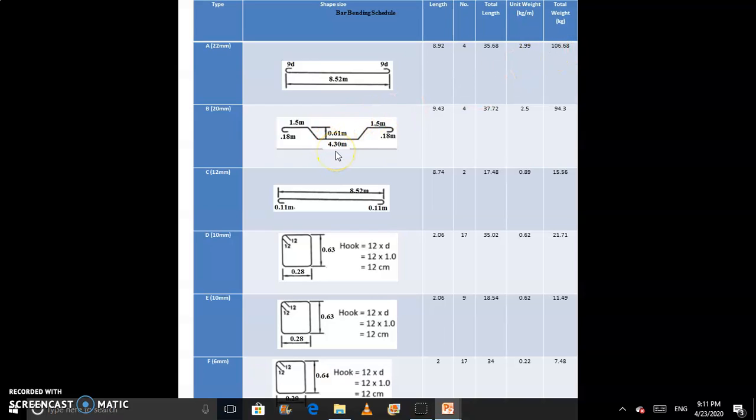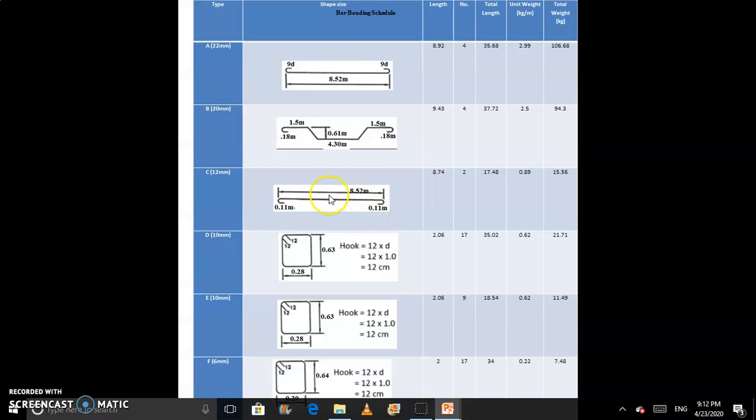You also provide bent up bars in the main reinforcement. For that you have to calculate the X value, straight bar, hook value and crank length. With these values you get the final length of 9.43. This is also provided in 4 numbers. You multiply this value and you get 37.72 as the total length, and 2.5 per meter weight of reinforcement. You multiply these two columns and you get 94.3 as the weight of reinforcement.